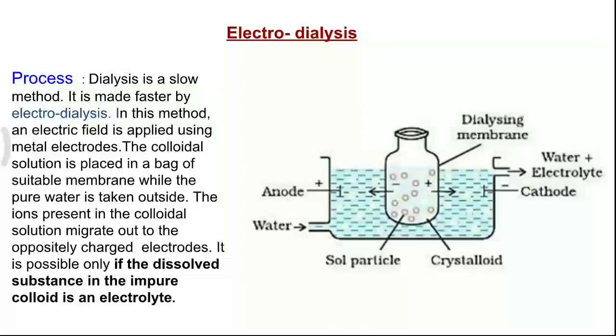Electrodialysis. Dialysis is a slow process. It is made faster by electrodialysis. In this method, an electric field is applied using metal electrodes. Under the influence of electric field, the impurity ions move faster to the oppositely charged electrodes. Electrodialysis is possible only if the dissolved substance in the impure colloid is an electrolyte.